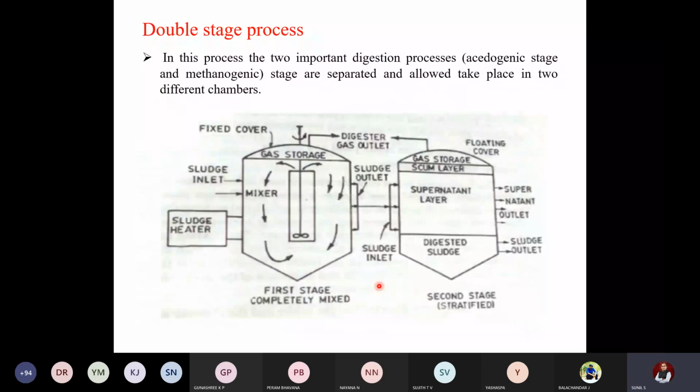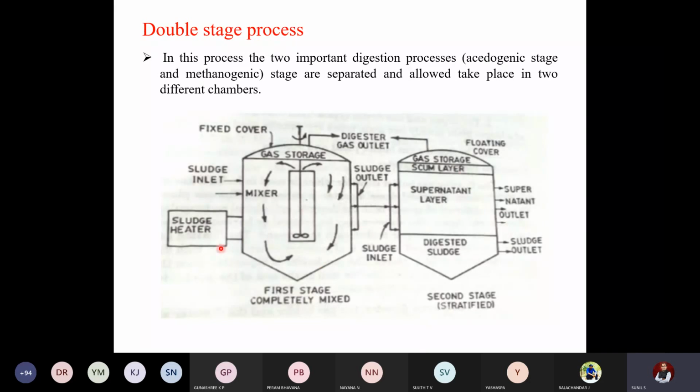Okay, so we will move on to the next design. This is called a double stage. In this process, the two important digestion processes, the acetogenic and methanogenic stages, are separated and allowed to take place in different chambers. So stages 1, 2 and 3 of the reaction take place in the first cylinder. Only the last stage takes place in the second cylinder. They will be connected so that the slurry gets shifted.